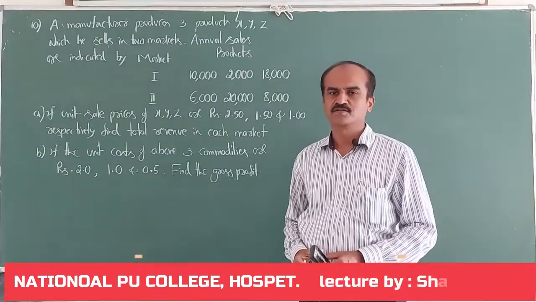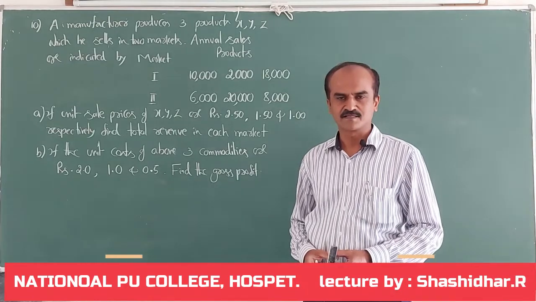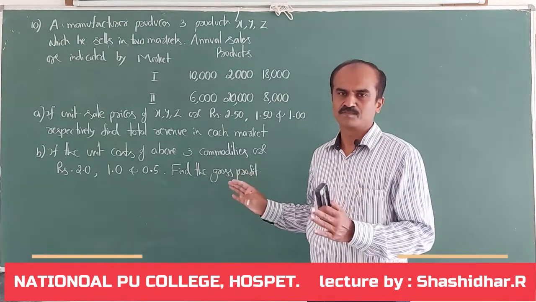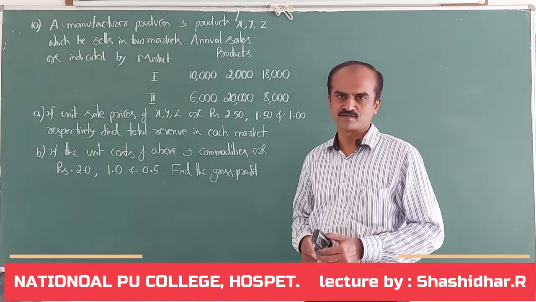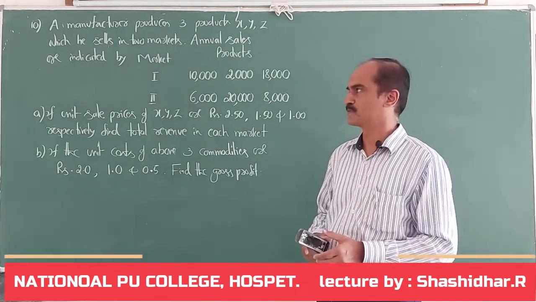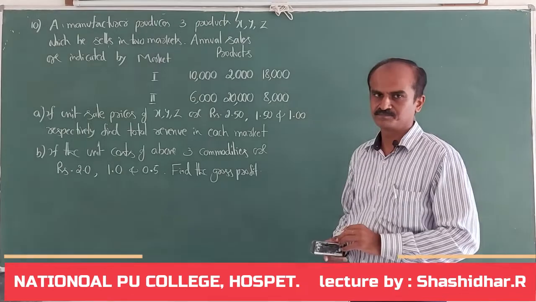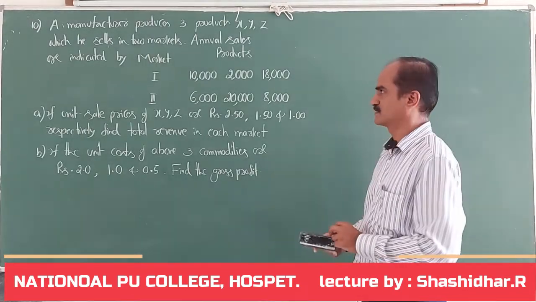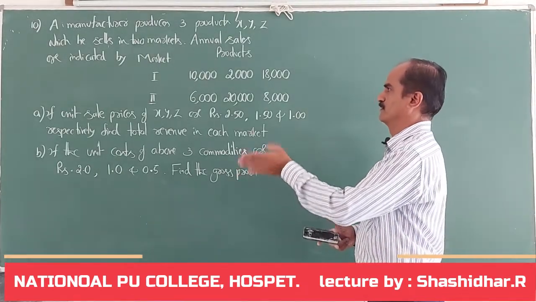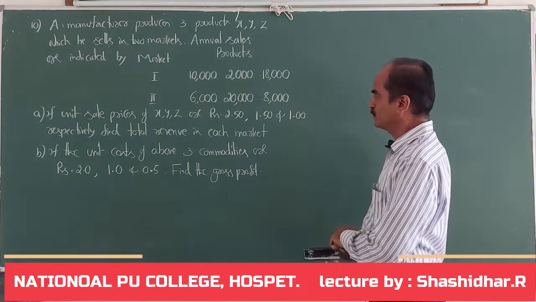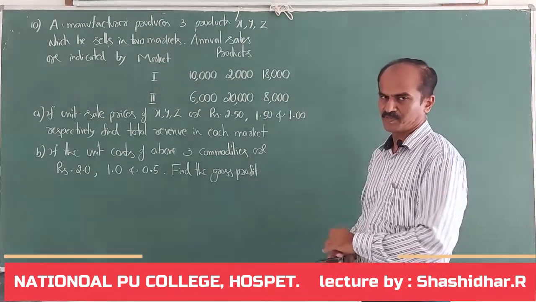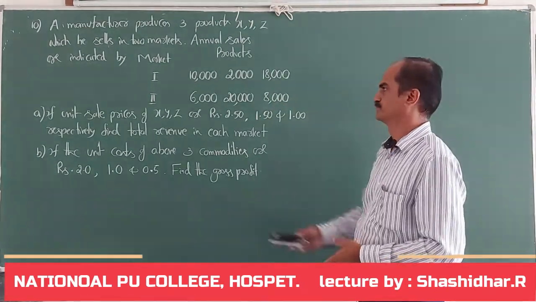In the 10th question, they are insisting that we solve this problem using matrix algebra. Let us see what this problem is. A manufacturer produces 3 products, namely X, Y, Z, which he sells in 2 markets, market 1 and market 2, as given here in the table.